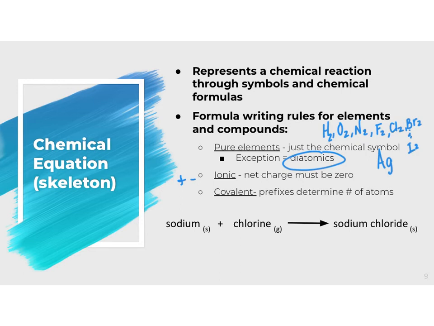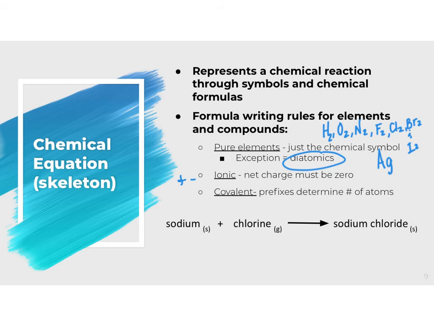And then last is the covalent substances or covalent compounds. Remember that for these, you are using the prefixes to determine the number of atoms. So if I have mono or di or tri, etc., that's going to tell us how many of those atoms I have for that specific element in the covalent compound.